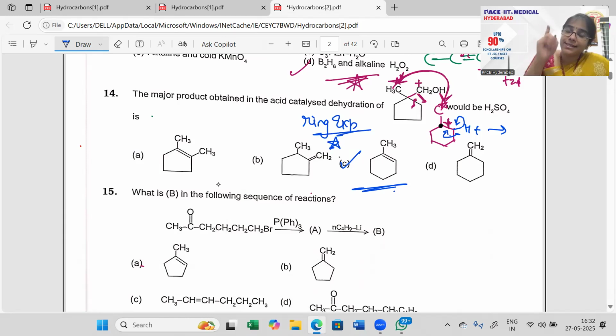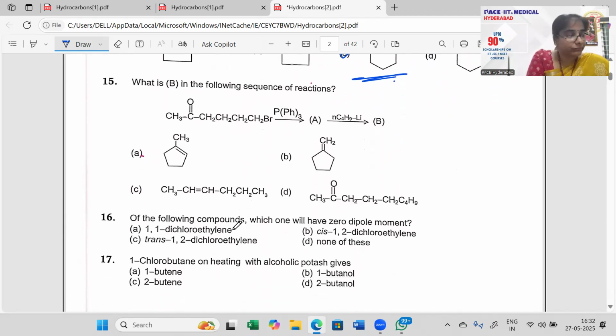See, every concept of GOC will go in hydrocarbons. You don't need to do separately. All right. So please remember these things and do it well. And next question. What is B in the following sequence of reactions?